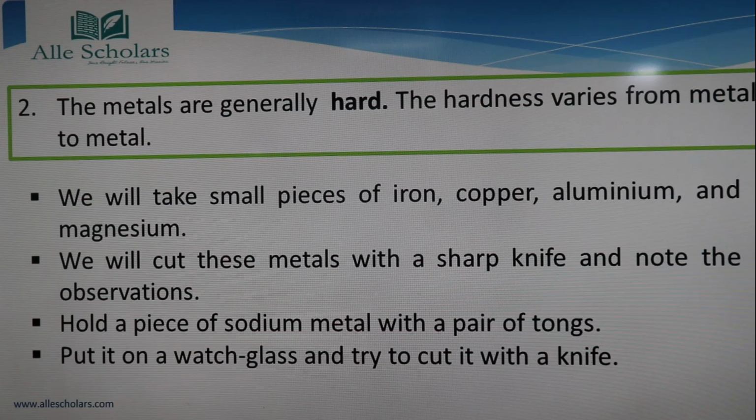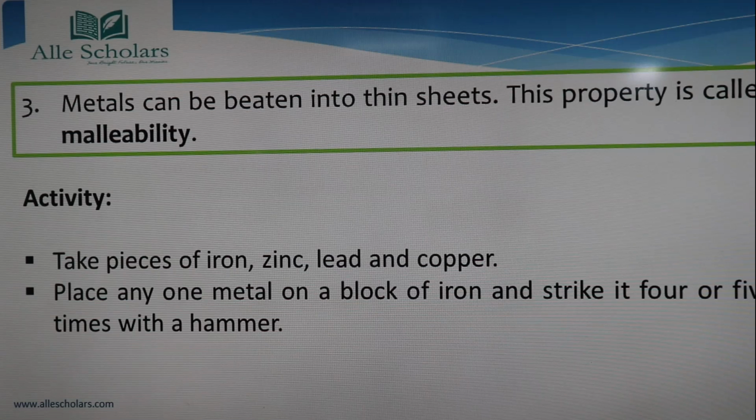As I have told you, the hardness varies from metal to metal. The hardness of sodium is a little less, that is, it is a soft metal, whereas the other ones like iron, copper, aluminum and magnesium are very hard, so they can't be cut. Now the third property of a metal is that metal can be beaten into thin sheets, and this property is called malleability.